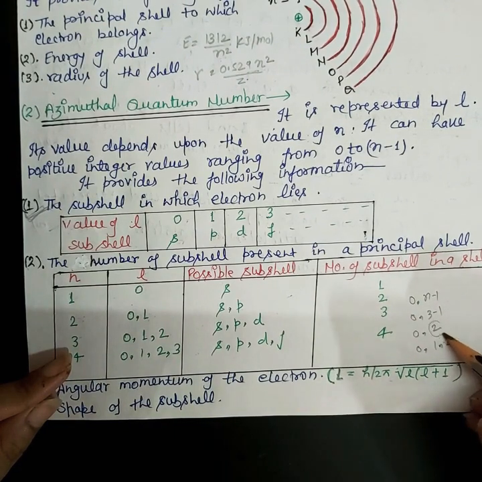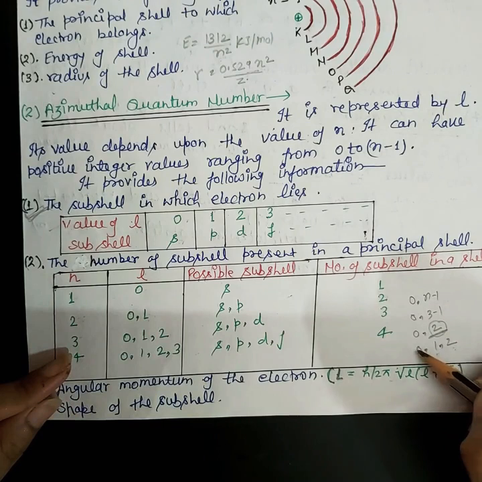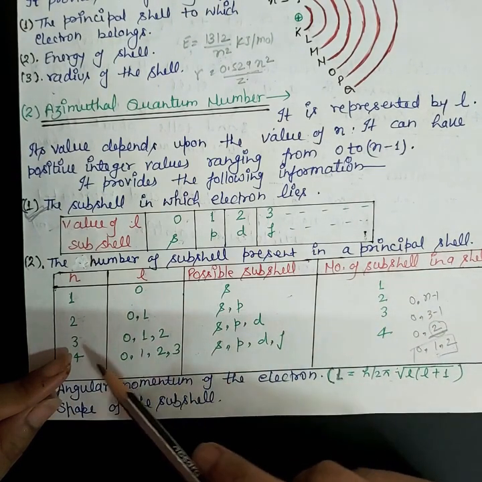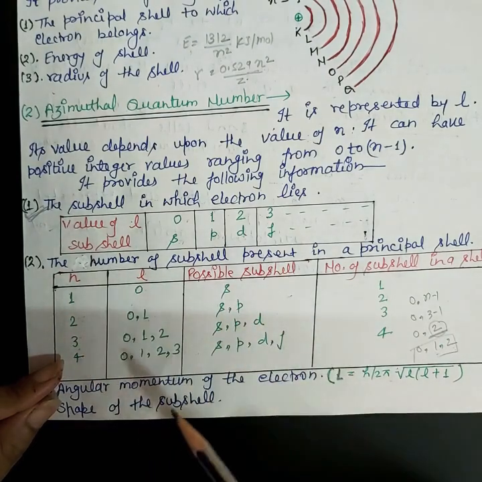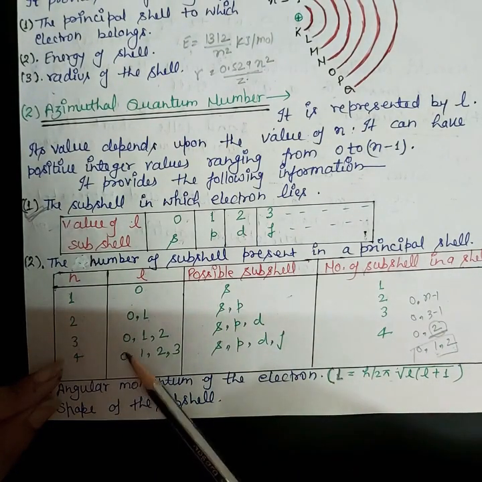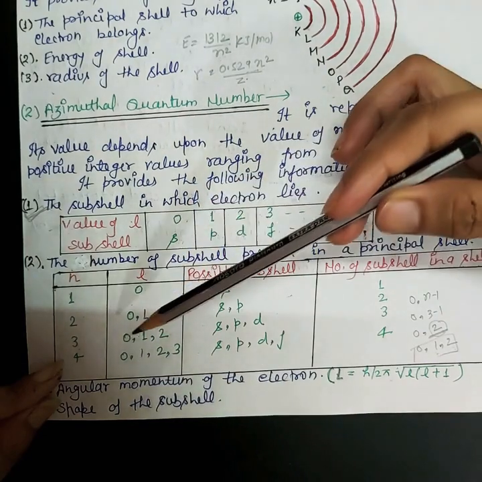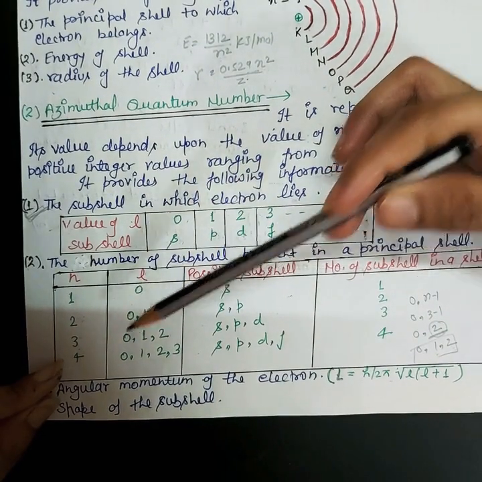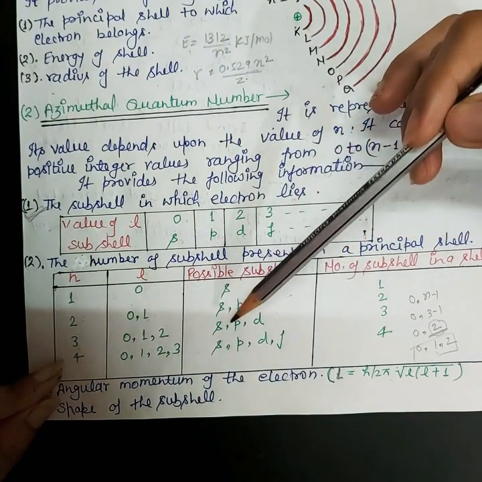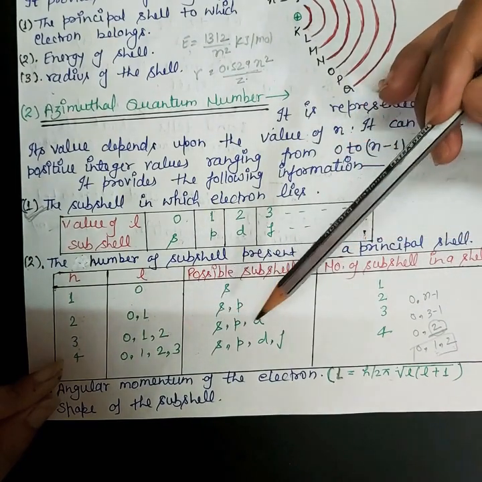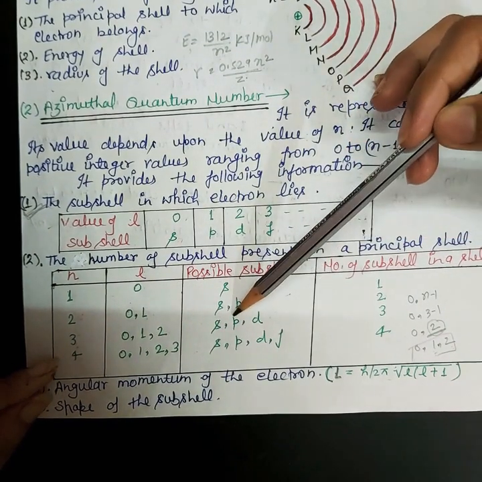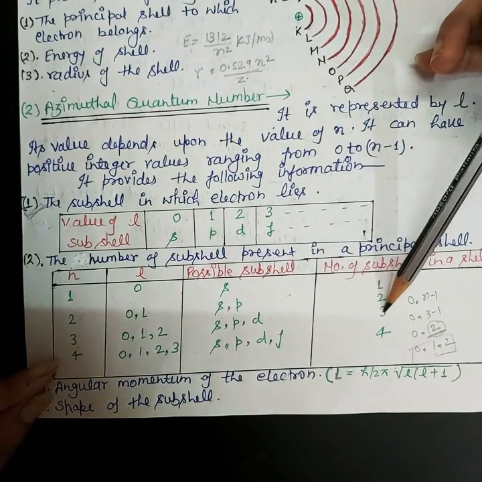This is not your answer, this is the value of L. So for n equals 3, you will get 0, 1, 2, and again from this table, S for 0, P for 1, and D for 2. So the number of subshells possible is 3.